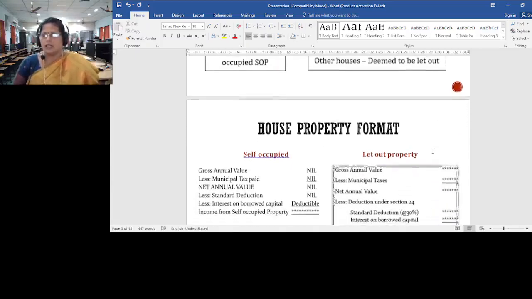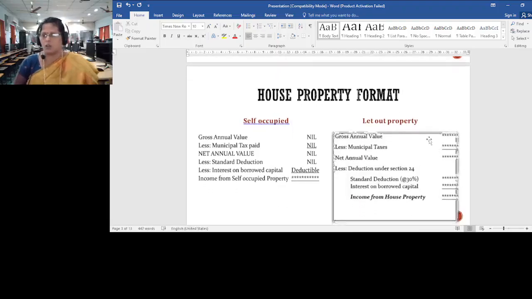Let us see today the house property format. As I said, house property is classified into two: one is self occupied, another one is let out property. The format of self occupied property: we start from gross annual value. From gross annual value, we deduct municipal tax which is paid by the owner. After deduction, we get net annual value. From net annual value, there are two deductions: standard deduction and interest on borrowed capital. At last, what we get is called income from self occupied property.